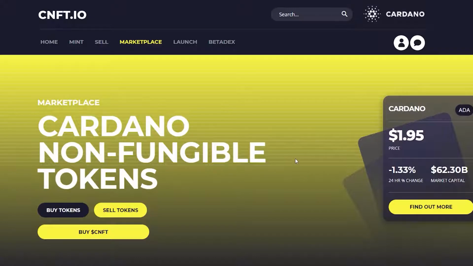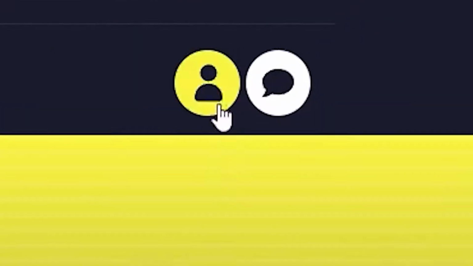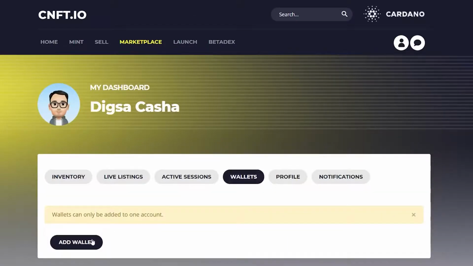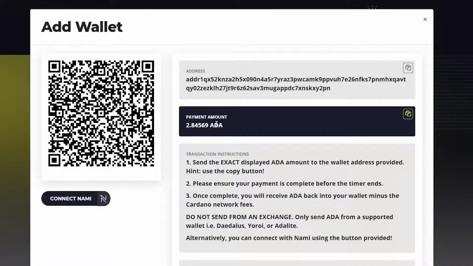Alright, now we have our CNFT account made. We have our wallet funded. Now we need to click this little icon here. Click dashboard, go to wallet, add wallet, and it gives us an address. So we need to copy this address, and you need to send this payment to the address. This is just to confirm the account. You'll be sent back this payment.